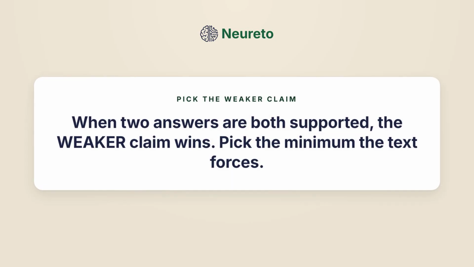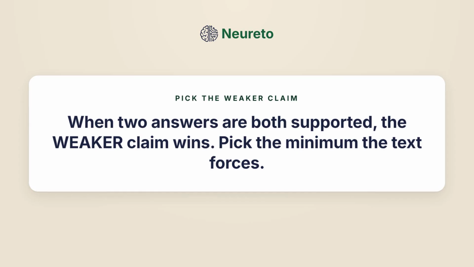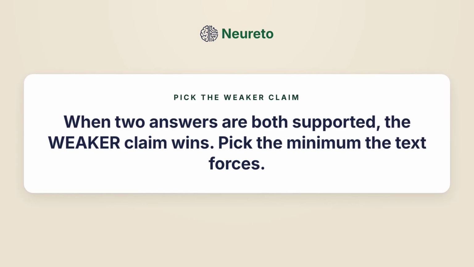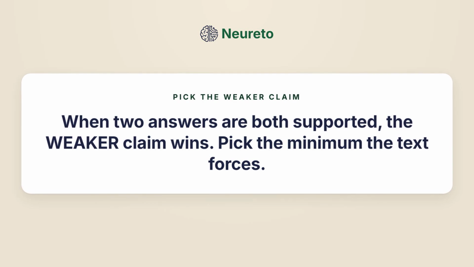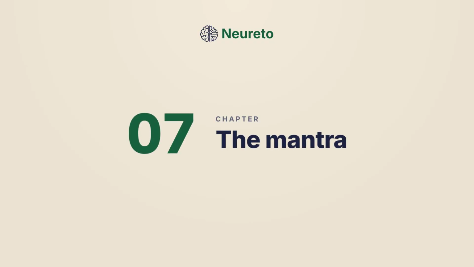Edge case. If two answers both seem supported, pick the weaker one. Inference rewards the minimum claim the text forces, not the strongest belief you can attribute to the author. Same passage, two answers. At least one critic objected. The objection was widespread. The passage may suggest both, but only the weaker claim is forced. Pick the weaker one. The mantra.